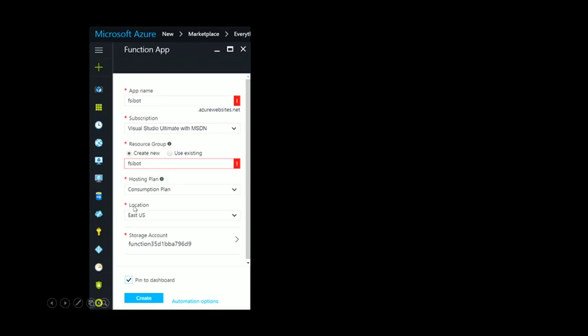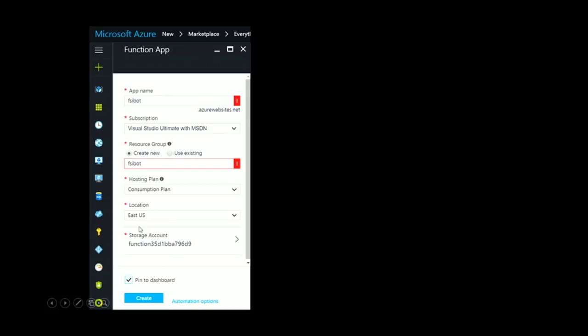You need to pick another thing which is called the hosting plan. You really have two options here. One of them is the consumption plan, and the other one I don't remember what it's called, but that's fine because if you're using functions, you should probably be using the consumption plan. What the consumption plan means is that I want this to be dynamically scaling. This is what you pick if you want the server to scale up and scale down automatically based on the work. You're going to pick where this should be located, so East US, UK, whatever you want.